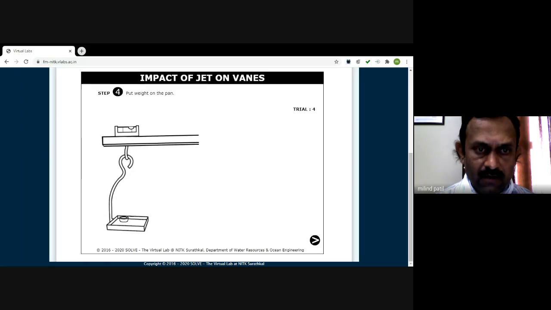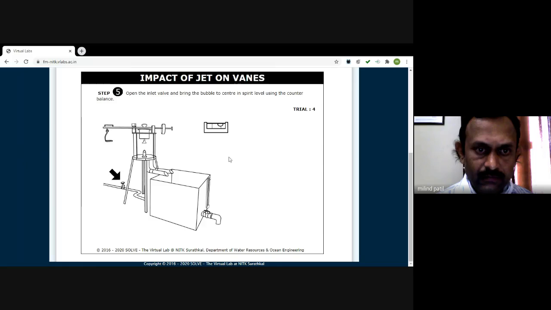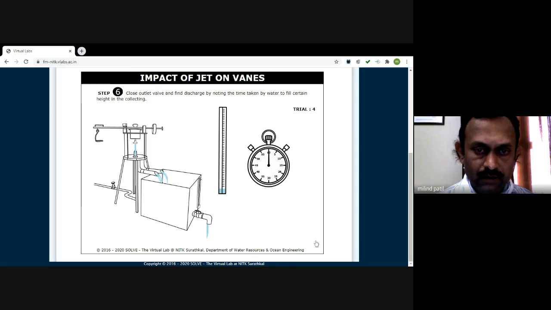Put 100 gram of counterbalance weight now. Open the valve. Allow the water to move through this jet. The jet is formed. Adjust the counterbalance. The spirit level is horizontal now again. Move ahead for another measurement.